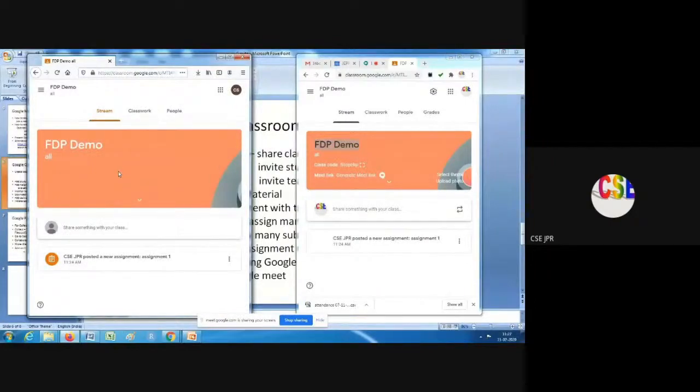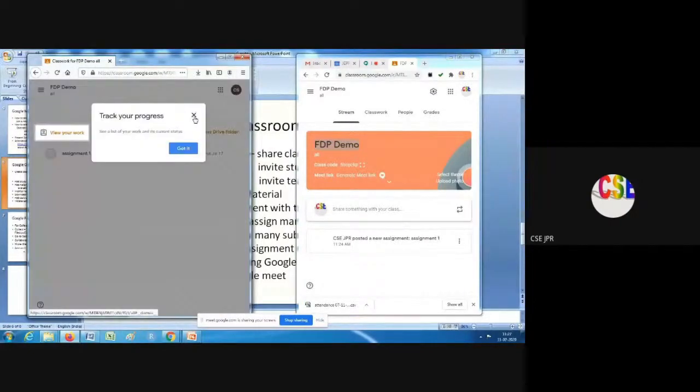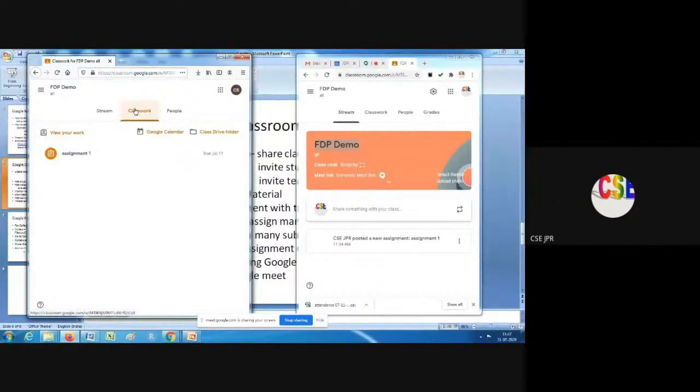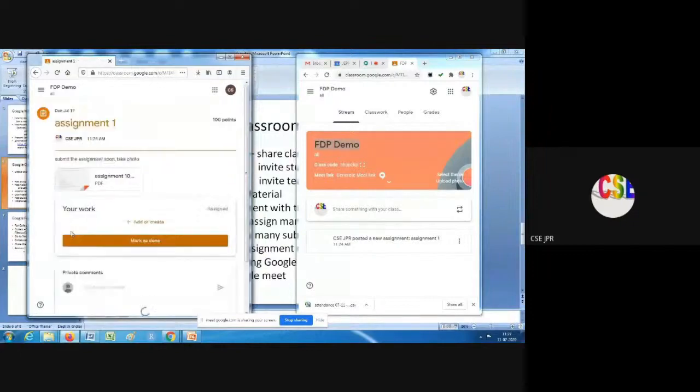Already an assignment is there. In the classwork, as a student, I can see all the classwork I am having. Assignment 1 is given to me, so I select that assignment.